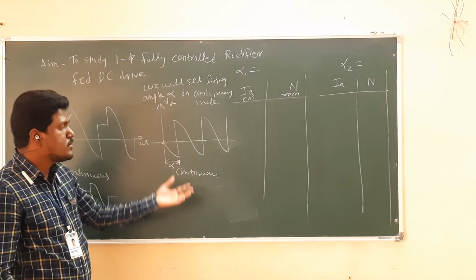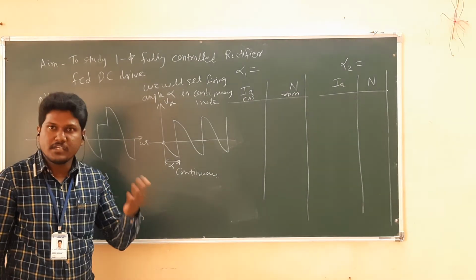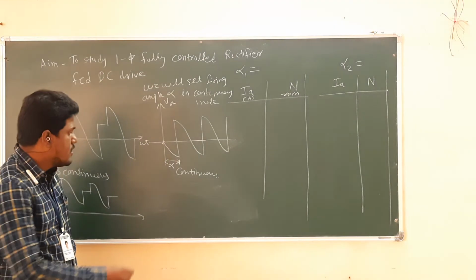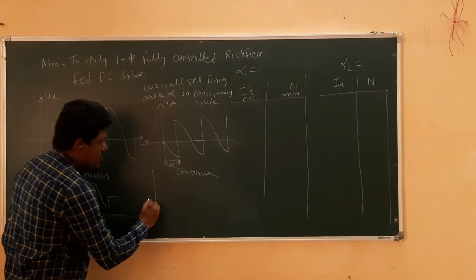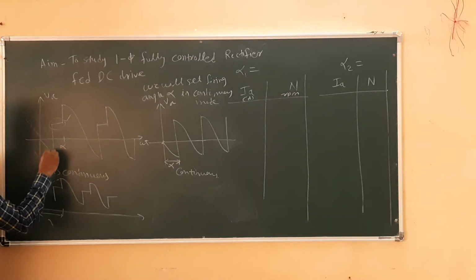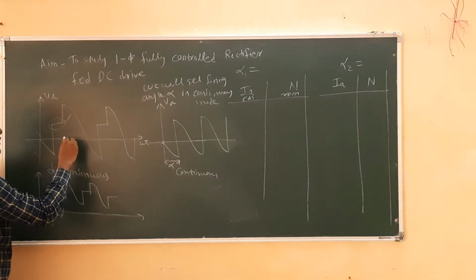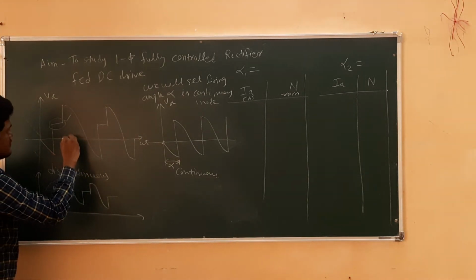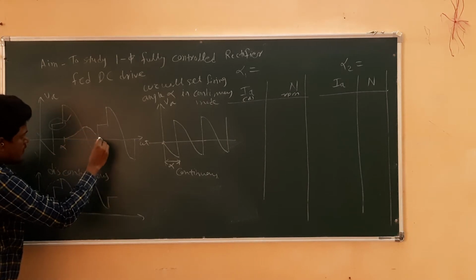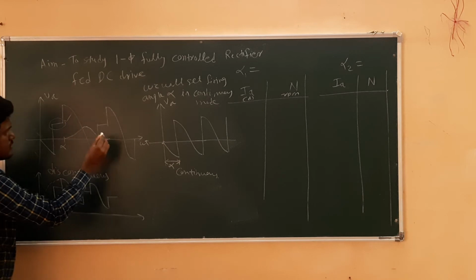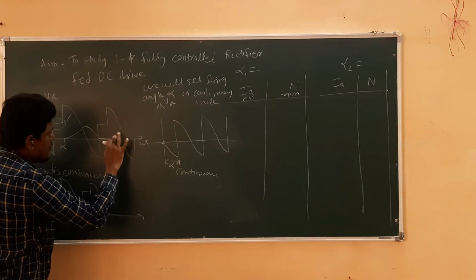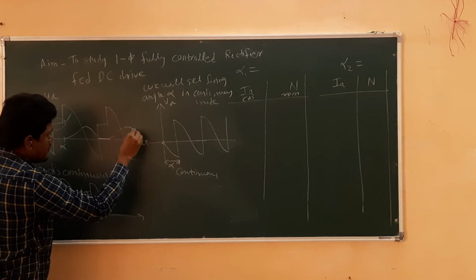We know that in continuous mode, obviously the current value will be very high. I will show the current in discontinuous as well as continuous mode. In discontinuous mode, the current waveform is like this. It will remain zero here, and again we will get the waveform like this.